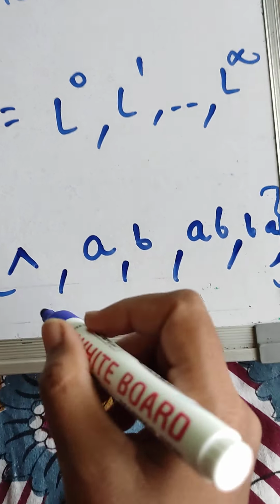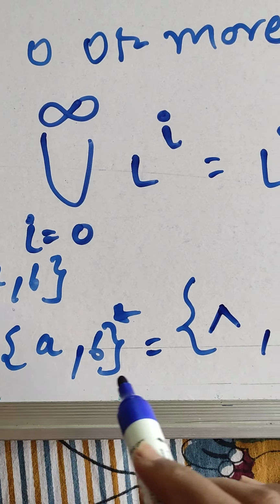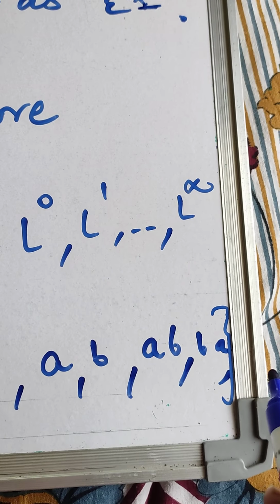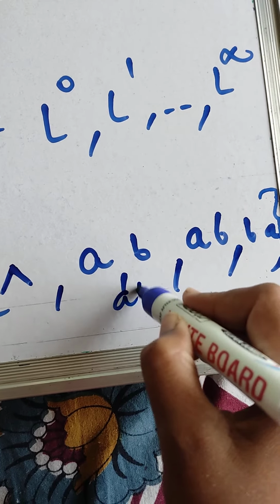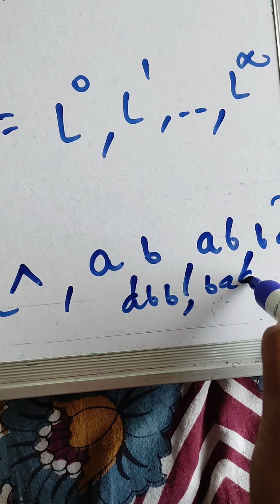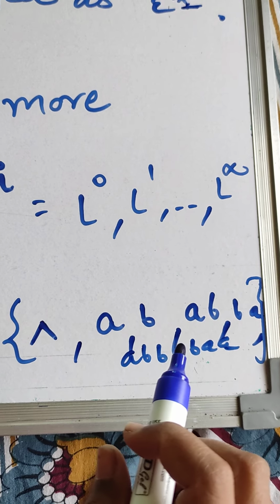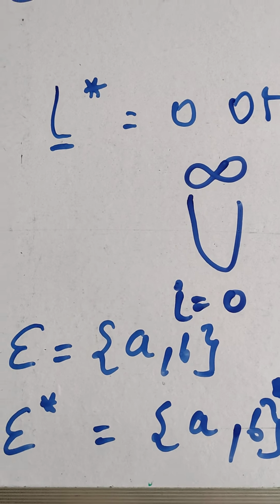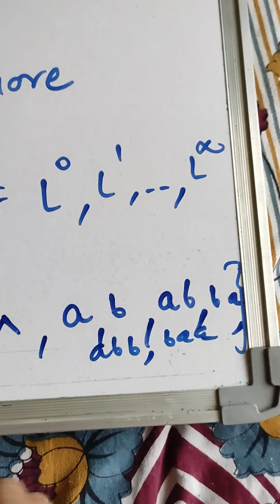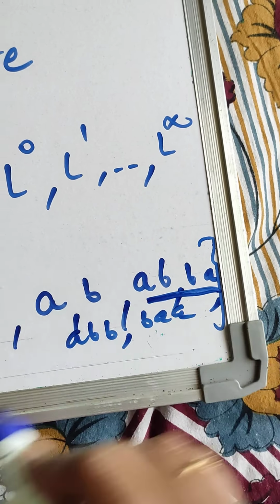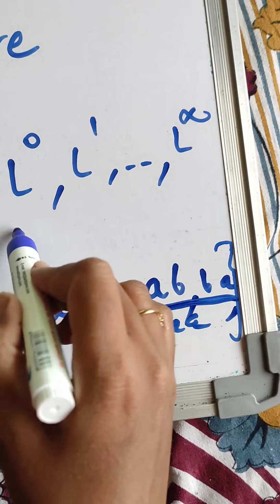From AB star, there can be null, A, B, AB, BA, ABB, BAA, anything can occur. Now if I am choosing the language over sigma of length 2, what can be the possibilities in length 2? There can be AB and BA only.